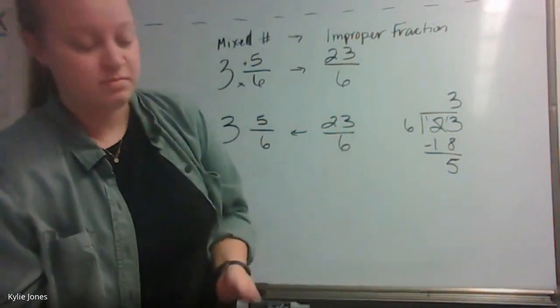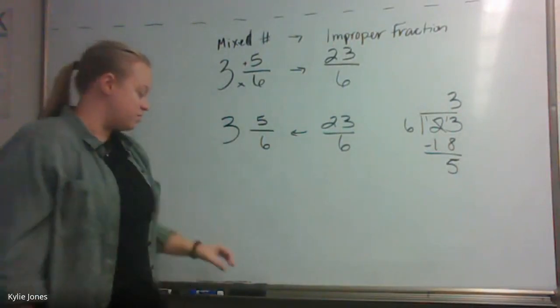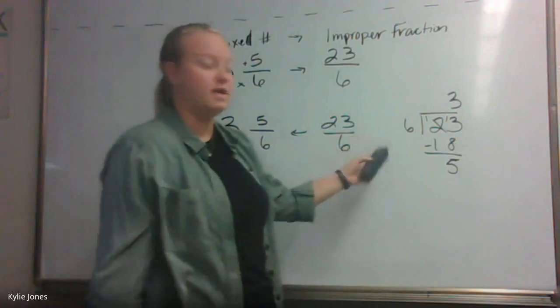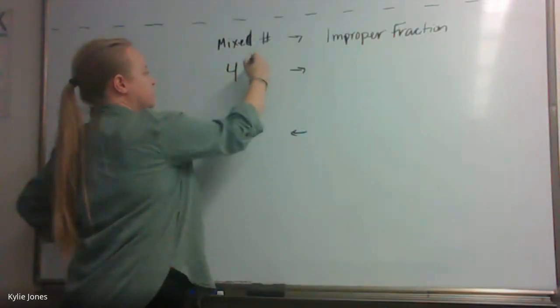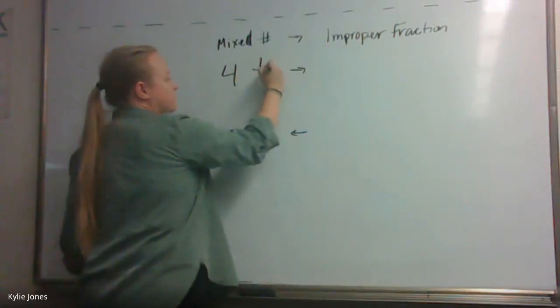Elijah, we're just talking about mixed numbers and improper fractions and how to go back and forth. So let's do it one more time. I'm just going to make up one. Let's do one like 4 and 1/2. Okay, let me write that better. So let's start with 4 and 1/2.